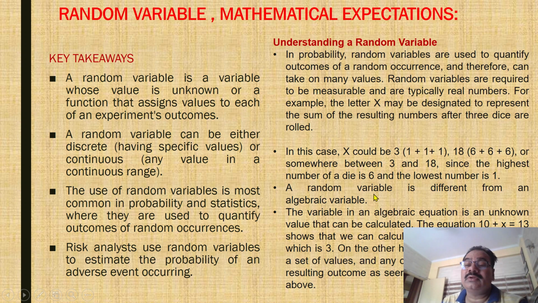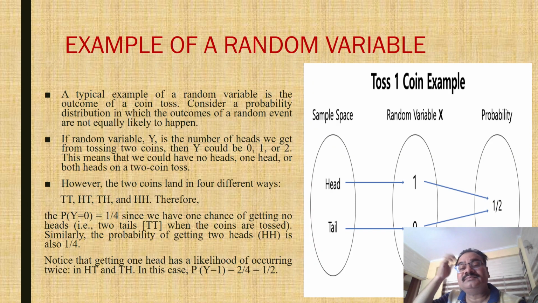A random variable is different from an algebraic variable. The variable in an algebraic equation is an unknown value that can be calculated. The equation 10 plus x is equal to 13 shows that we can calculate the specific value for x, which is 3. On the other hand, a random variable has a set of values, and any of those values could be the resulting outcome, as seen in the example of the dice.